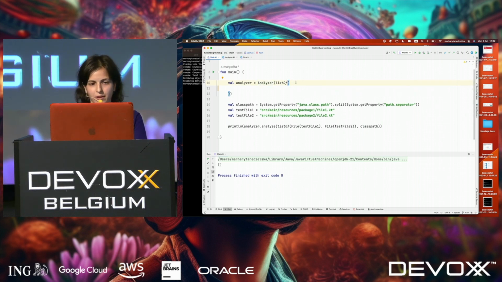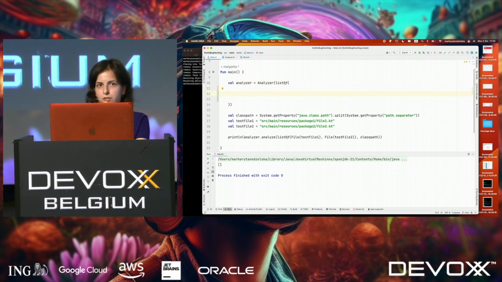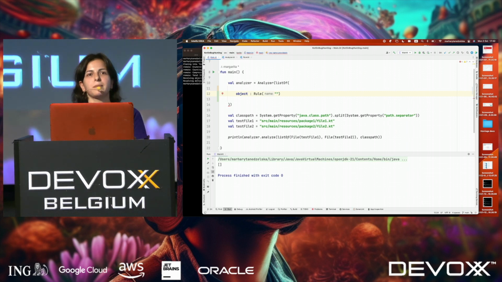Let's write some code. So our first dummy rule would be just to learn. Let's just implement it here. It would be an anonymous class rule. What do we want to inspect here? Let's inspect that if your function names start with an underscore, we'll report an issue that this is a bad name. So we want to report a bad name rule.